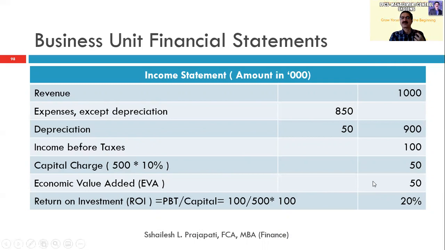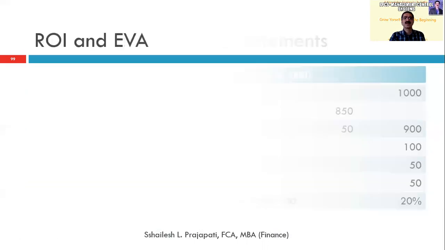But look at friends, if the present value of this capital, this investment which the company has made, is say, for example, 1000, then on 1000 the 10% capital charge will be 100, and the economic value addition is 0. So although the company is earning a 10% ROI in our revised example, it is not contributing anything to the economy. That is the beauty of EVA.